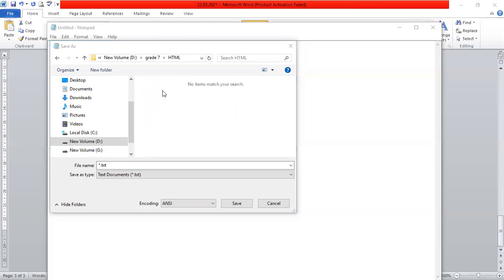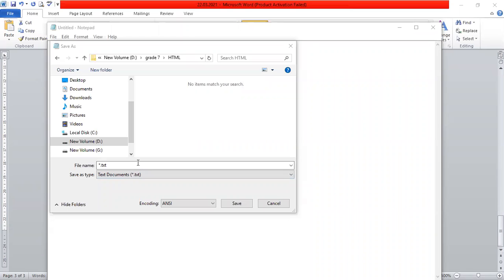We can give a file name as Word. Okay, file name. No, Yalisa, I'm not asking about the file name. I'm asking about the file type. So here you can see when I have selected File, Save as, what will happen? It is giving the file name and the save type. What is the save type here? What is the file type?